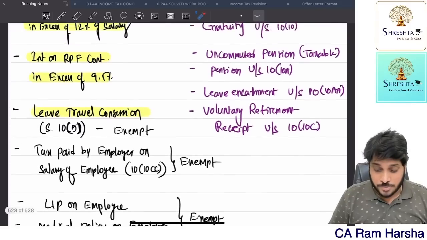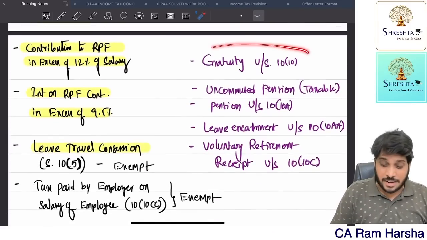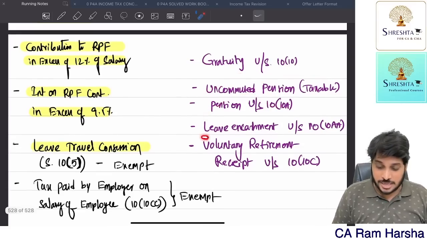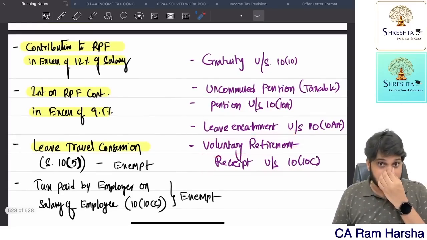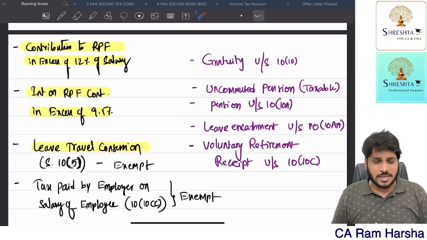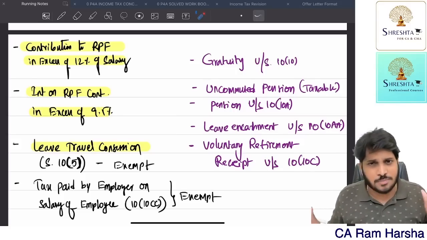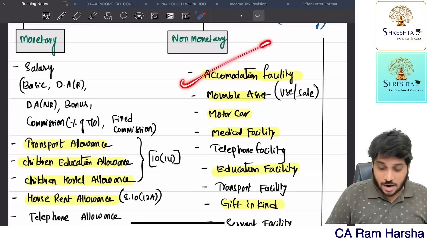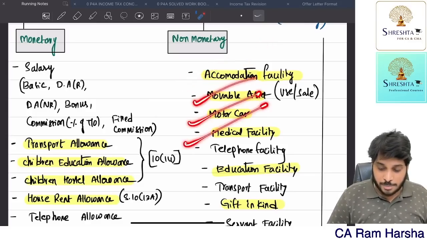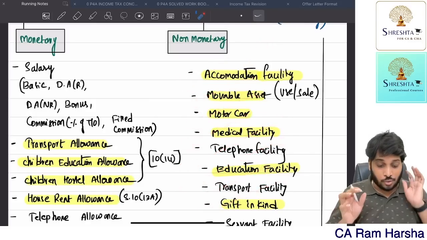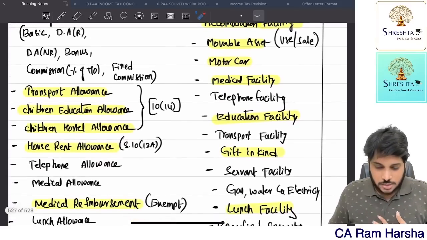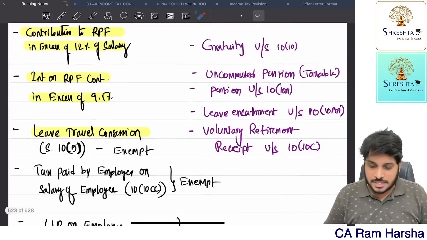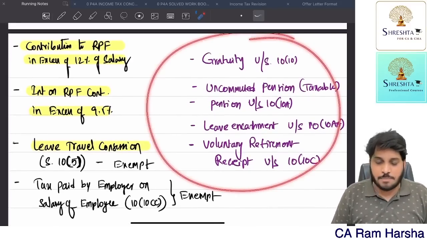Are you clear? Now at the time of retirement, a person might get gratuity, pension. Pension has two types: uncommuted and commuted. Leave salary, voluntary retirement receipt, retrenchment compensation. But retrenchment compensation we are not discussing because it is not at all important from the exam point of view. Further, he will get non-monetary benefits like accommodation, mobile asset, car, medical facility, telephone facility, all that. Now, one by one, we will be discussing. We will be discussing accommodation facility at last. So first I will be discussing, if an employee is retiring, what benefits he is getting.